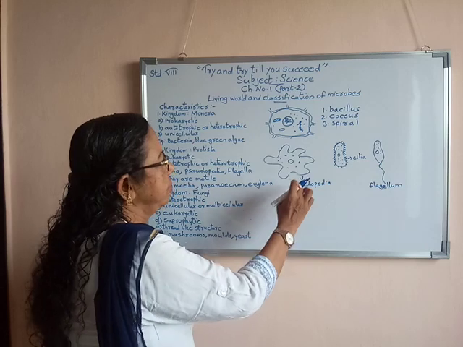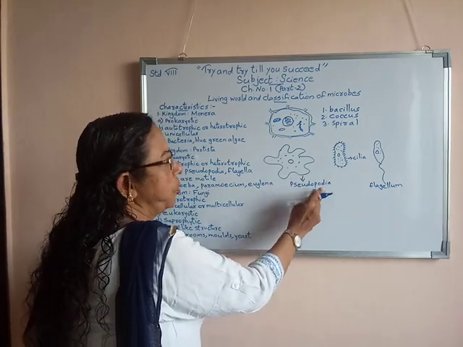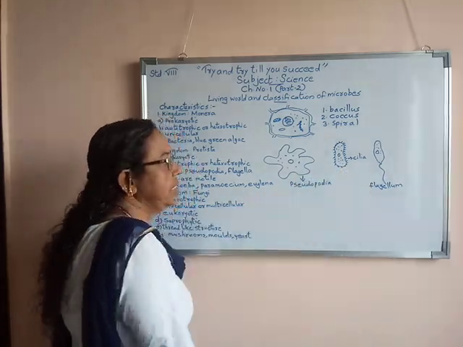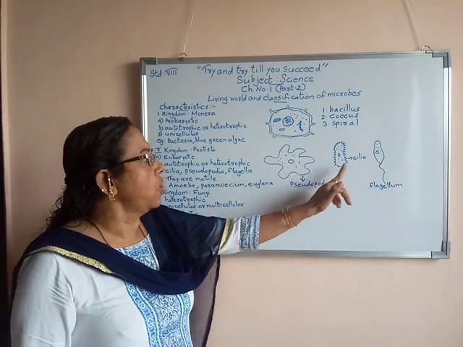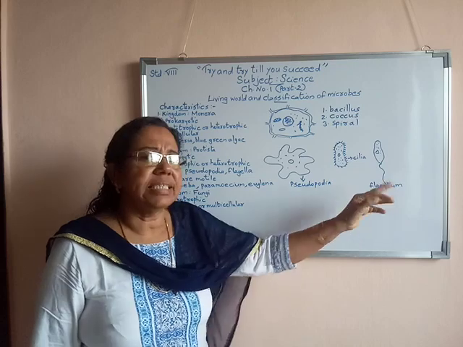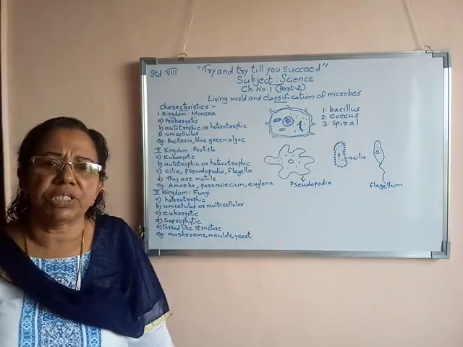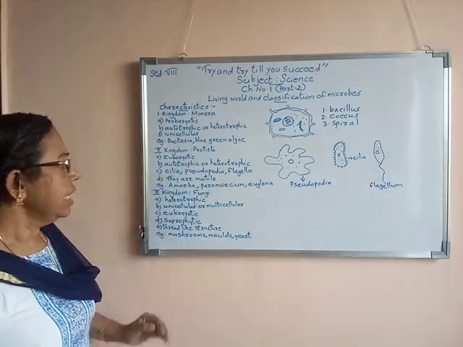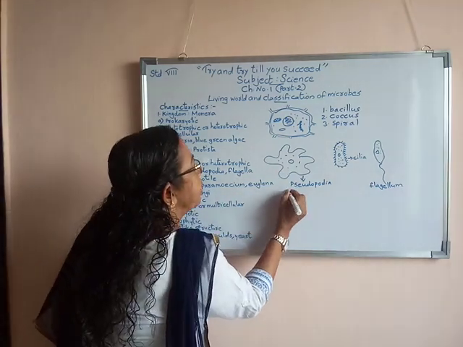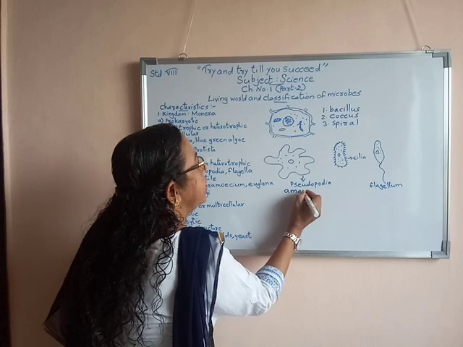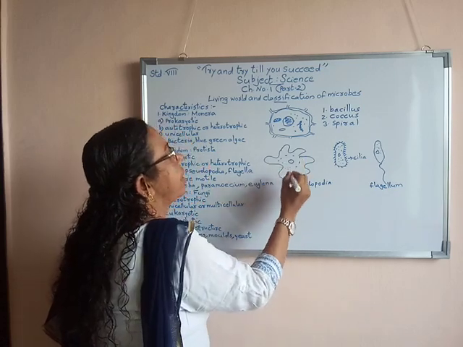Now here we studied pseudopodia, cilia as well as flagellum. By using all these organs, organisms are able to move from one place to another. Examples I have already studied here. This organism is amoeba, which has a very irregular shape.